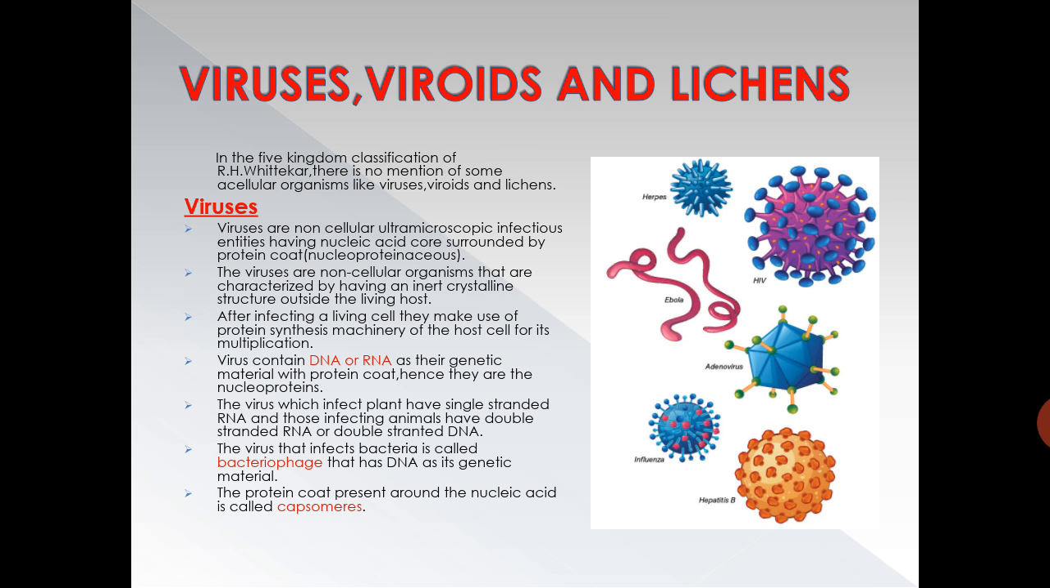Coming to viruses, viroids and lichens, in the five kingdom classification of R.H. Whittaker, there is no mention of some acellular organisms like viruses, viroids and lichens. Viruses are non-cellular, ultramicroscopic infectious entities having a nucleic acid core surrounded by a protein coat. So in the center they have nucleic acid which is surrounded by a protein coat.